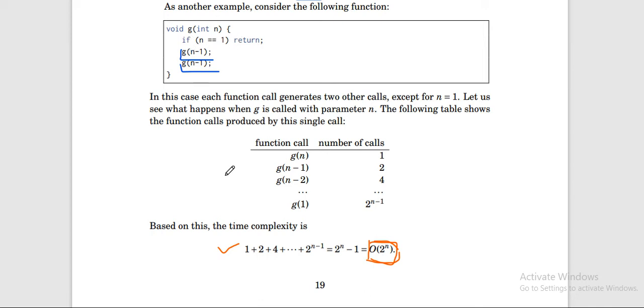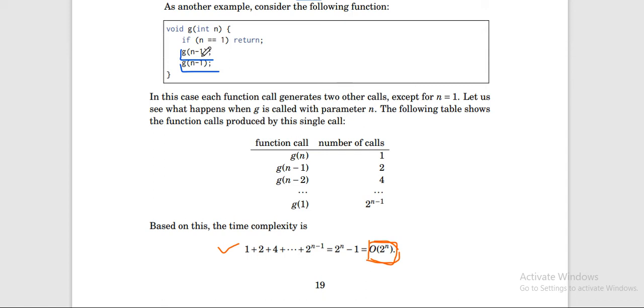Okay, suppose we have g(n). When we call this function, it will call g(n-1) inside this function twice.